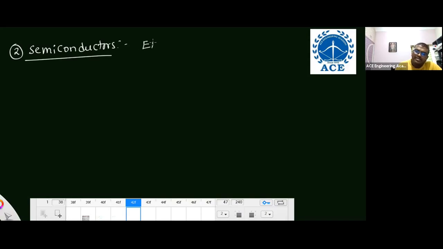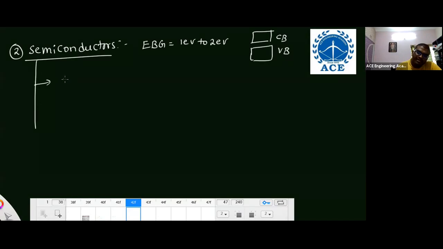Semiconductors. In semiconductors, the energy band gap is very small, that is 1 electron volt to 2 electron volt. A minute gap is there between the conduction band and valence band. You have to remember that in semiconductors, at absolute 0 Kelvin temperature, due to the small energy band gap, the electrons can't move into the conduction band. So the semiconductor acts as an insulator.